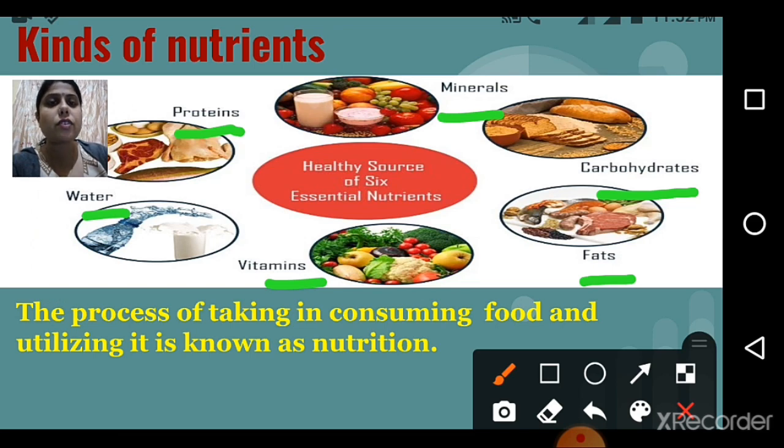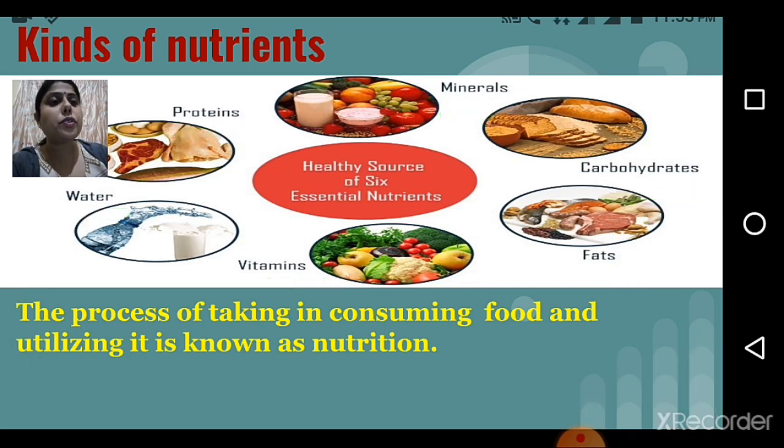Definition of nutrition is what? The process of taking in, consuming food, and utilizing it is known as nutrition. Whatever food we eat, we consume it and we utilize it. For what do we utilize it? We utilize it for performing our day-to-day activities. So this was about nutrients and nutrition.